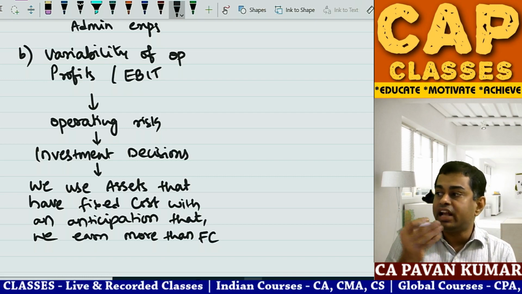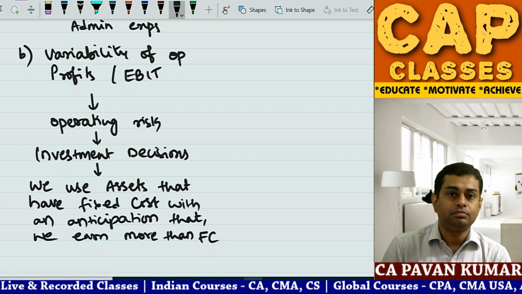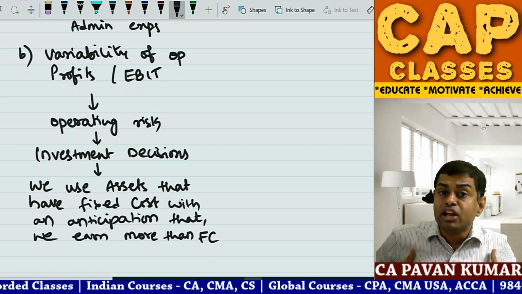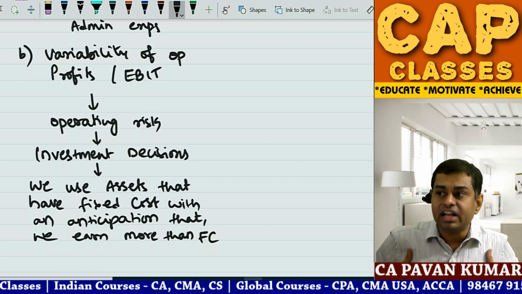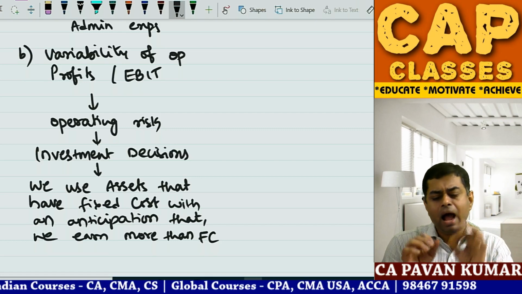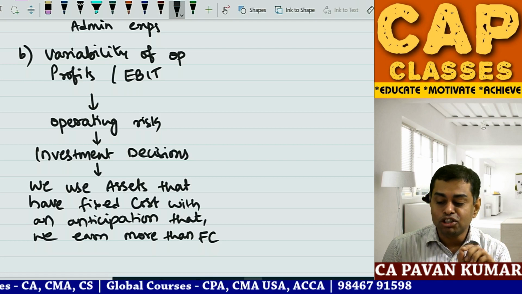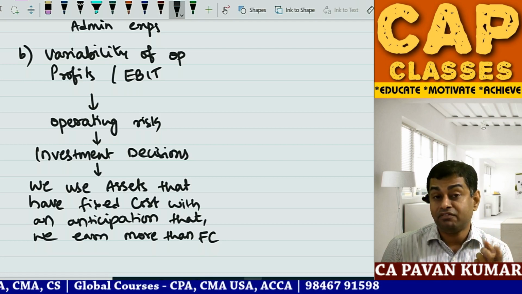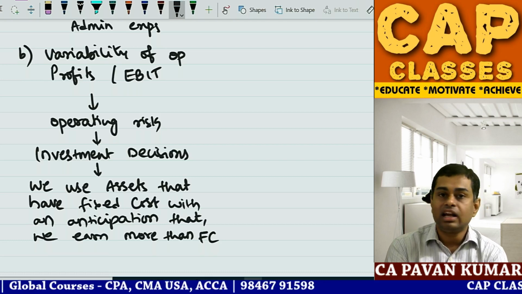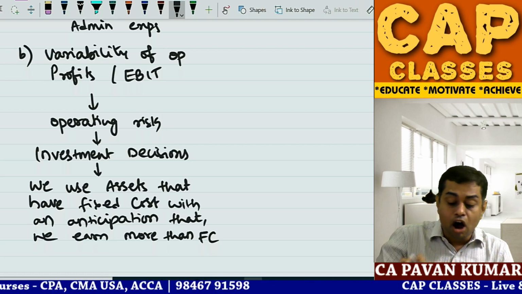For example, I have taken one small shop, 40,000 rupees rent. I started one bakery. So when I took this shop, what is my confidence level? I am anticipating, I hope I'll be able to earn more than that 40,000. Happily I can repay, and I assume that I'll be in profits. If that assumption holds good, everybody is happy. But if I cannot earn that much money, you cannot survive. So this is operating risk.